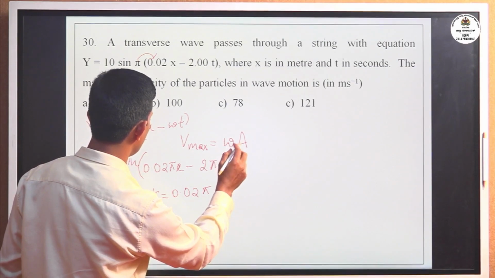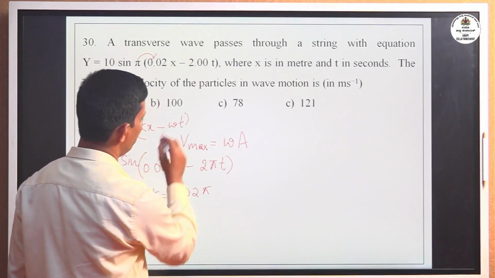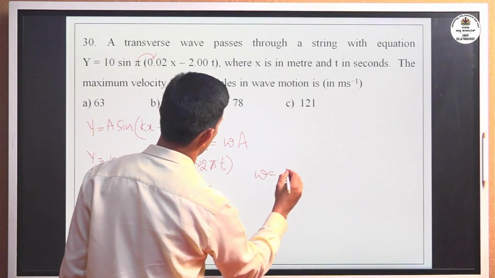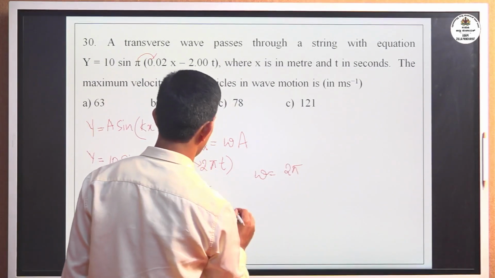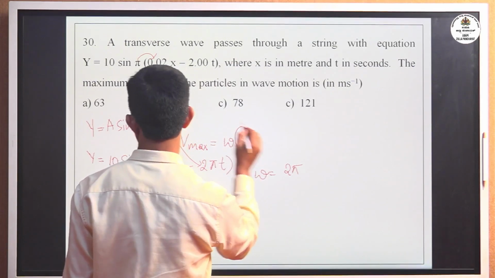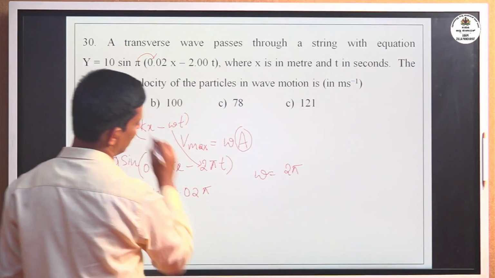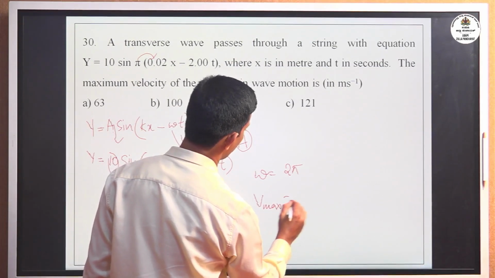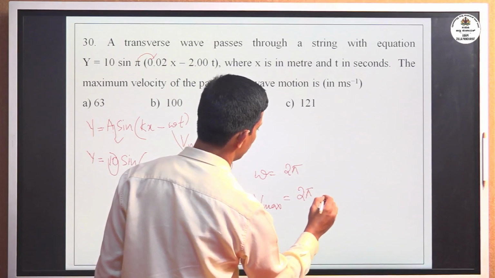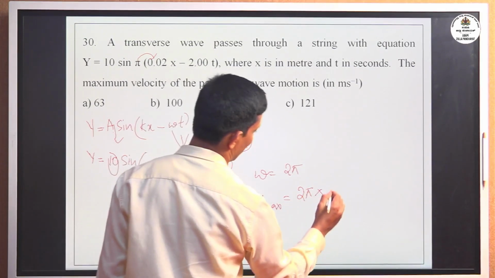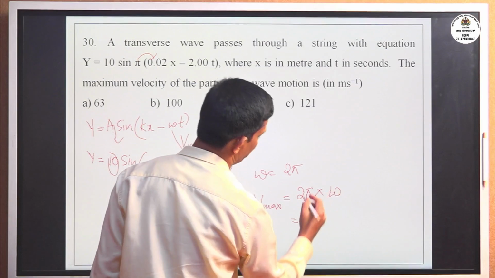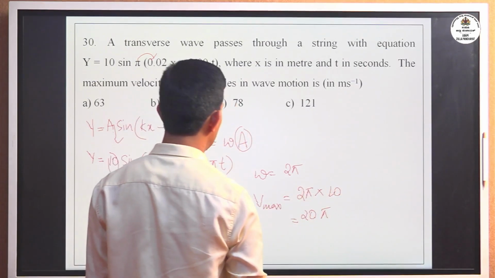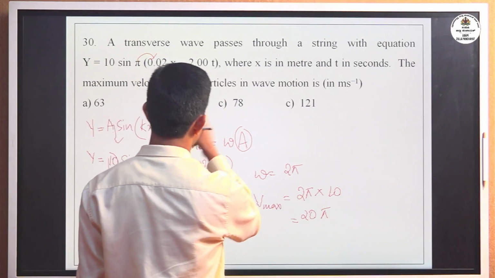Comparing these two equations, omega is 2 pi, and A is 10. So V maximum equals 2 pi into A, which is 2 into 10, that is 20 pi. The options are given in terms of numerical numbers.